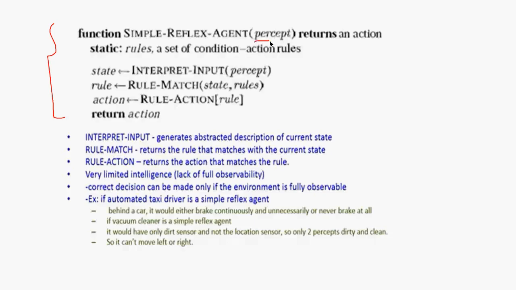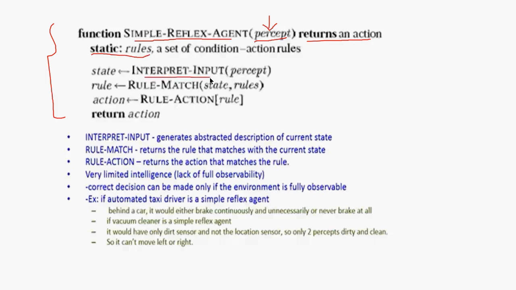The percept here is a parameter, which is the current situation. So the function called simple reflex agent is going to take the current situation or current state, and it's going to return according to the current state. There are certain sets of rules and conditions that are going to be applied by the agent, and according to those rules, the answers will be reflected.